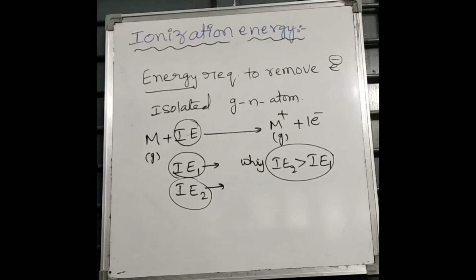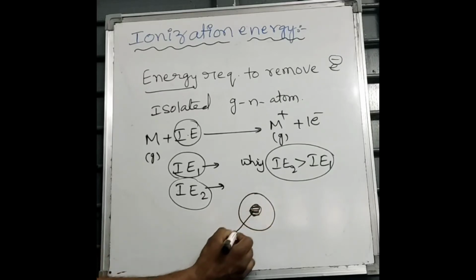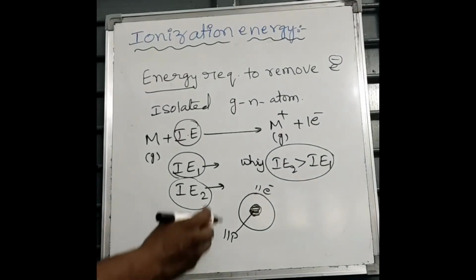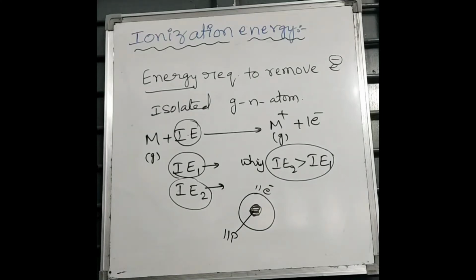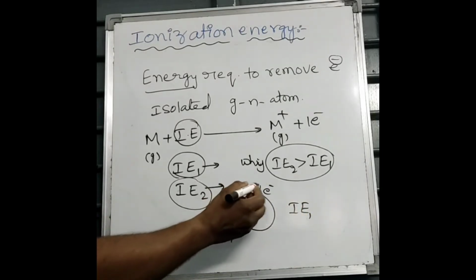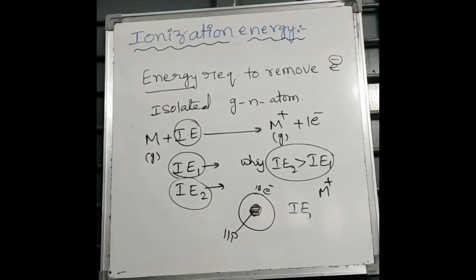Why? See students, here in this nucleus, say for example 11 protons are present and 11 electrons are present. The amount of energy needed to remove one electron from here is called first ionization energy. So after losing one electron, the M plus ion is formed here. Then how many electrons are there in the ion? 10 electrons. How many protons are there? 11 protons. These 11 protons attract 10 electrons